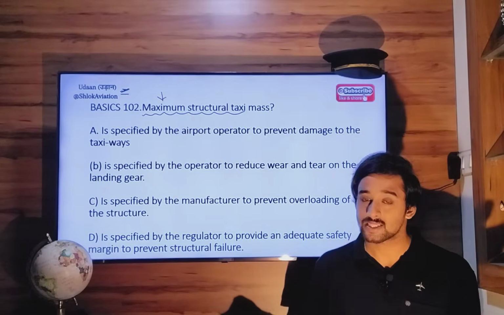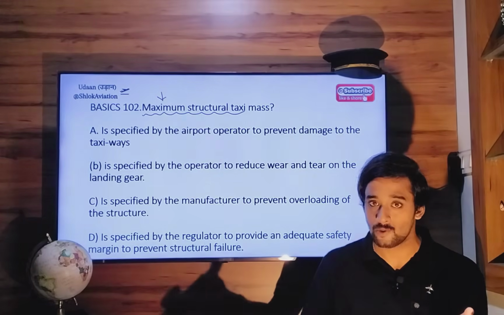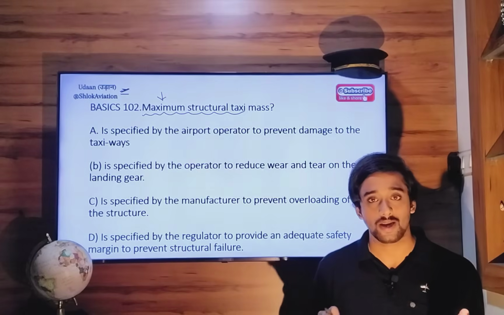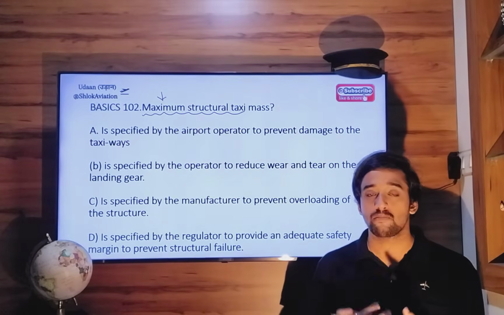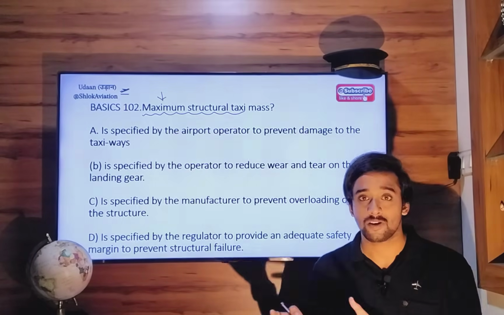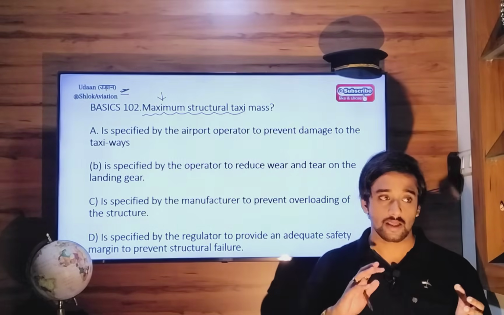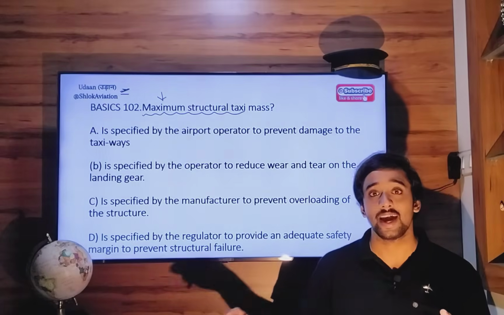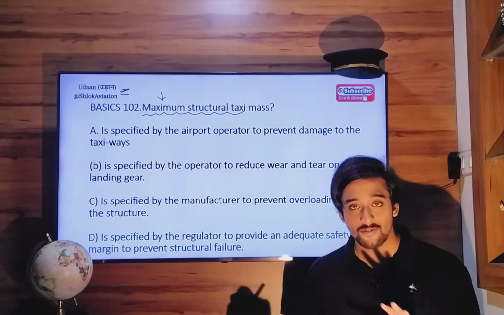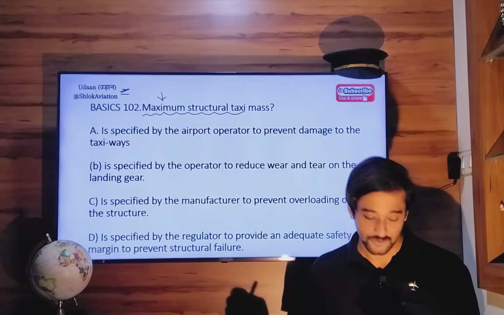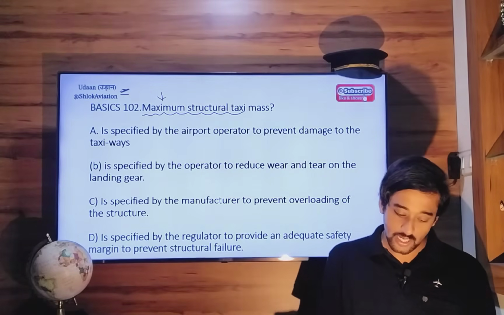There is structural taxi mass when you taxi on the ground, maximum structural takeoff mass when you begin your takeoff run, and structural landing mass, the weight of your aircraft when you land at your destination aerodrome. So you have to take care of all these three factors.